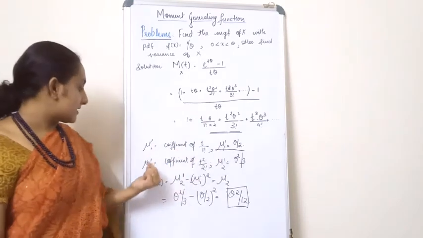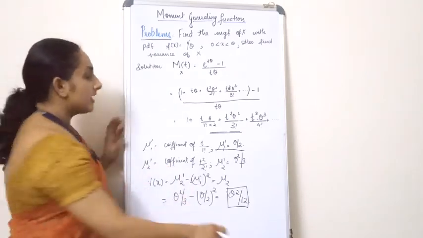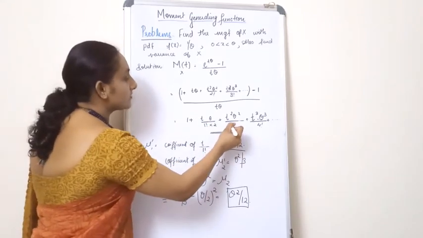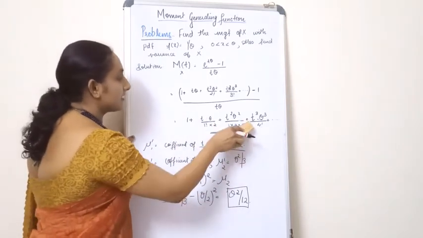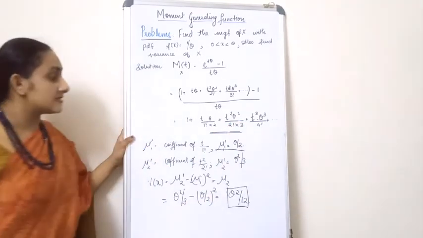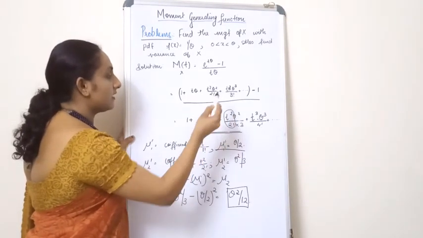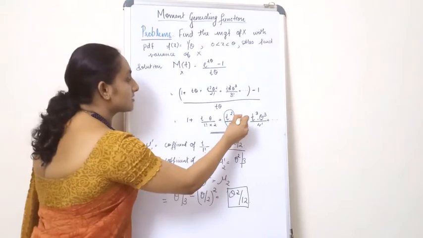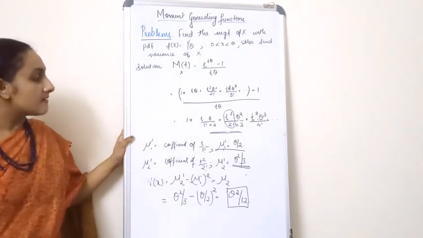Next, mu2 dash is nothing but the coefficient of t square by 2 factorial. Again I have to make some arrangements in the third term. 3 factorial is nothing but 1 multiplied by 2 multiplied by 3, so if I write it as 2 factorial multiplied by 3, this also gives the same answer. So I can easily identify the coefficient of t square by 2 factorial, which is theta square divided by 3, and that is mu2 dash.